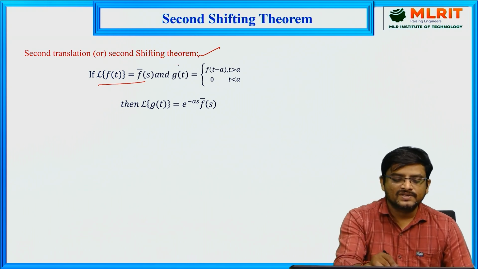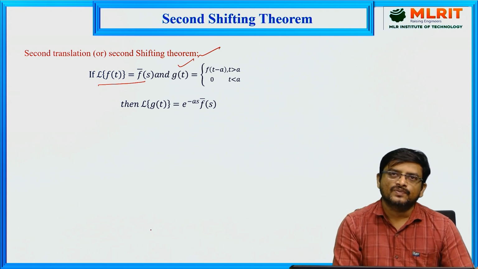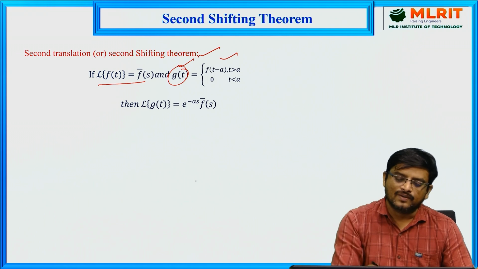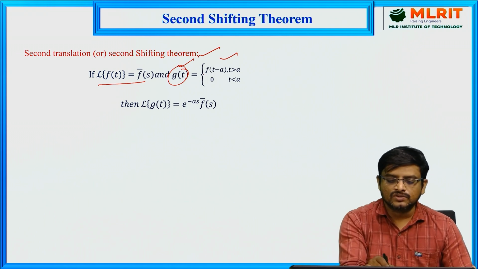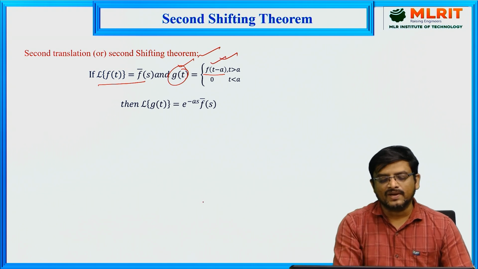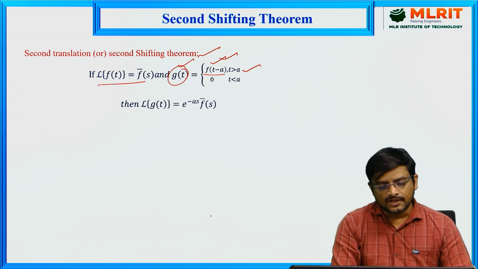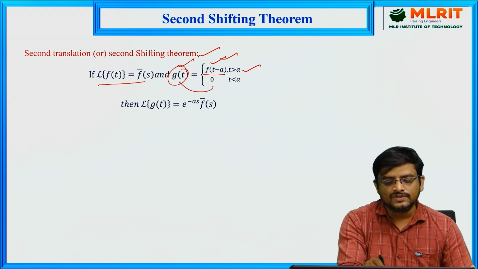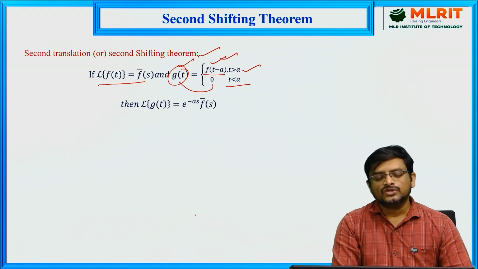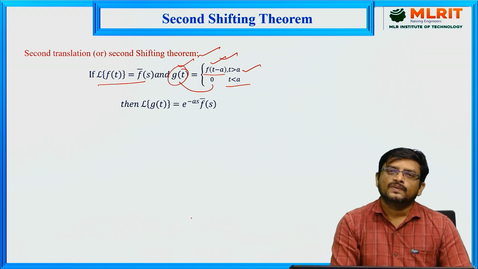Okay, now he has given some function g of t, for which we are going to find the Laplace transform. Whenever this g of t is defined in this standard form, that is g of t is equal to f of t minus a when t is greater than a, and g of t is equal to 0 when t is less than a.